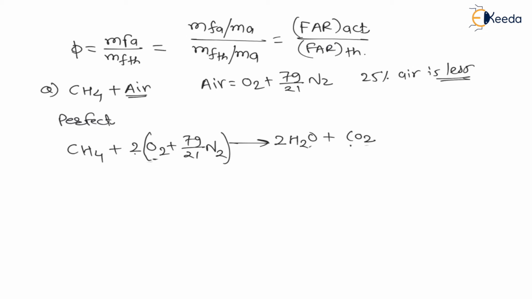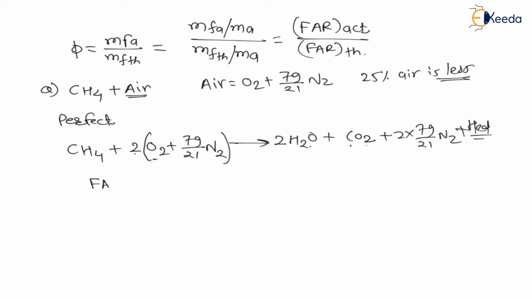And see, the nitrogen will not react with anyone, therefore 2 into 79 by 21 nitrogens will come out as it is, and a large amount of heat is released during the process, right? This is a stoichiometric combustion. And for stoichiometric combustion, let us find the theoretical fuel air ratio. That is, fuel air ratio is mass of fuel theoretical divided by mass of air. Let us find this then.